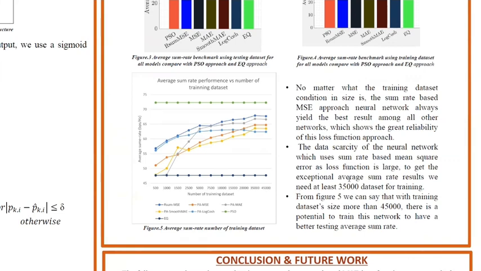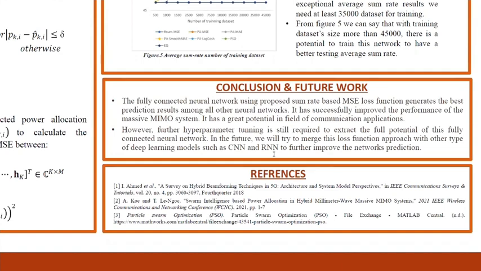And the conclusion is that the fully connected neural network using the proposed sum rate-based MSE loss function generates the best prediction result among all other neural networks. It has successfully improved the performance of the massive MIMO system. It has a great potential in the field of communication.